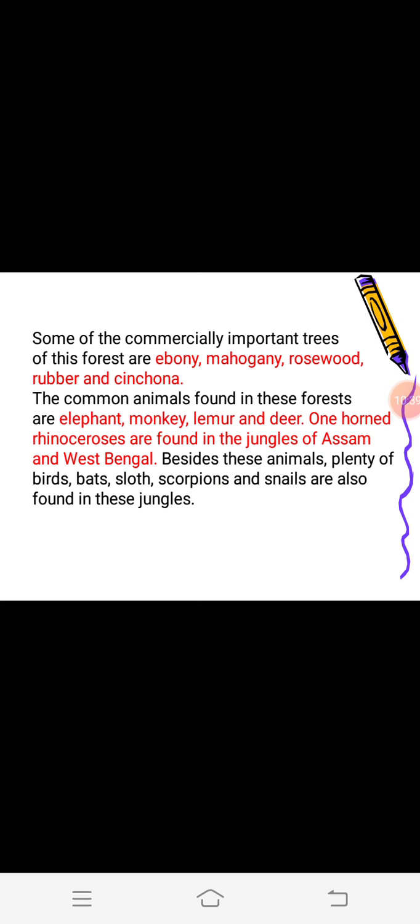Some varieties of animals are also found in these forests. These are elephant, monkey, lemur and deer. One-horned rhinoceros are found in the jungles of Assam and West Bengal. Besides these animals, other varieties of birds, sloth, scorpion and snails are also found in the jungle. We are talking about the tropical evergreen forest.